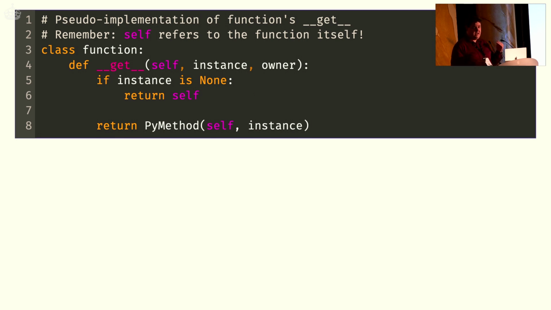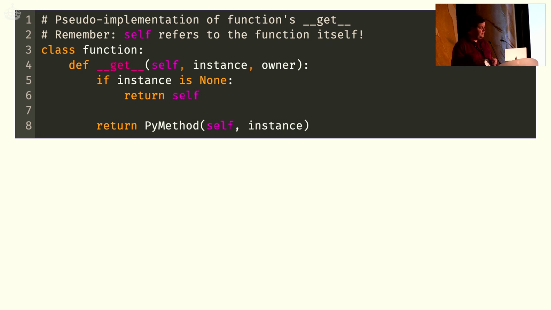It first checks, am I accessing this function on an instance? If I'm not, if it's just a class attribute accessed on a class when the instance is None, I return self. In this case, self is just a function, so we get the raw function back. But if I'm actually accessing it on an instance, it will create a bound method for us. And the method needs to know what the function is, so it gets self as an argument, the function itself, and the specific instance, so it can bind the specific instance to the function, and this is basically how self works in Python.